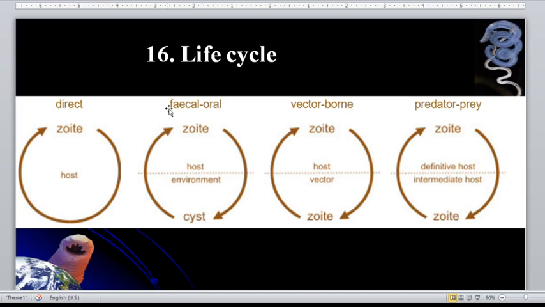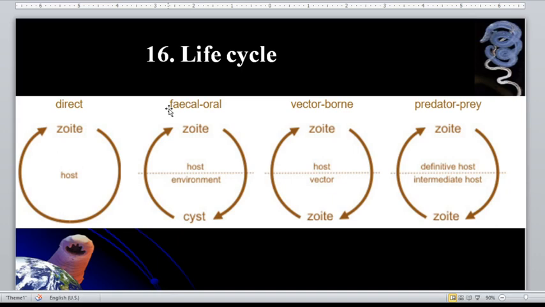Again, what is the genus of the mosquito that can transmit the Plasmodium parasite? We have the Anopheles species. But how about for dengue virus? What genus of mosquito do we have? Aedes mosquito.